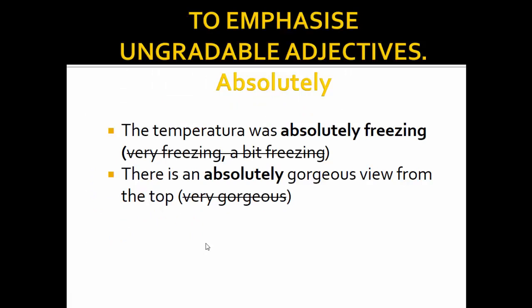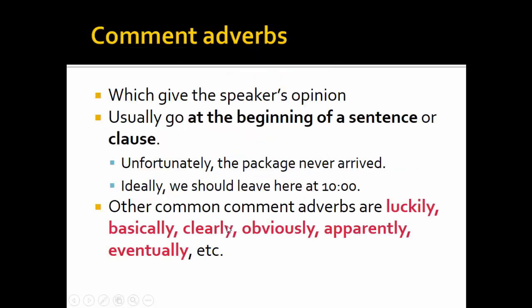To emphasize ungradable adjectives, we can use absolutely. The temperature was absolutely freezing. It is an example. We cannot say very freezing or a bit freezing. There is an absolutely gorgeous view from the top. We cannot say very gorgeous.